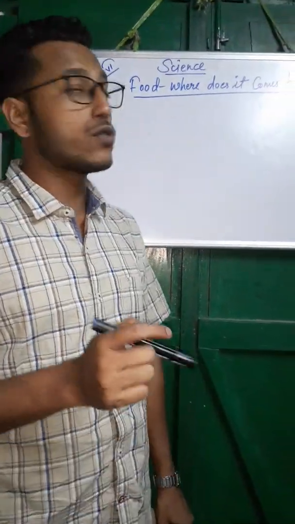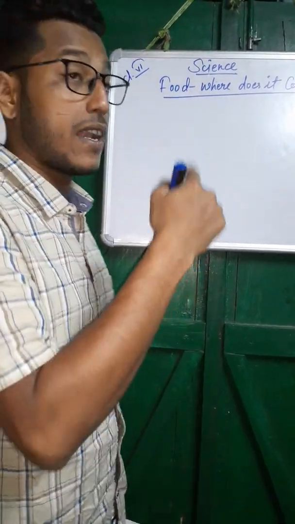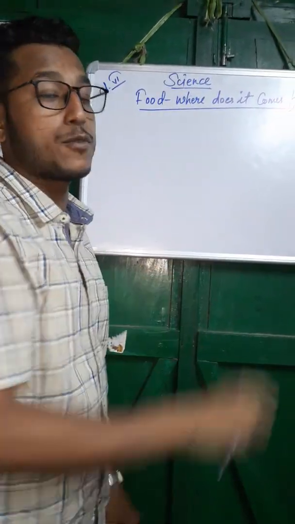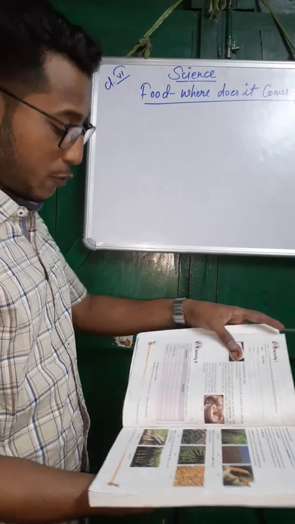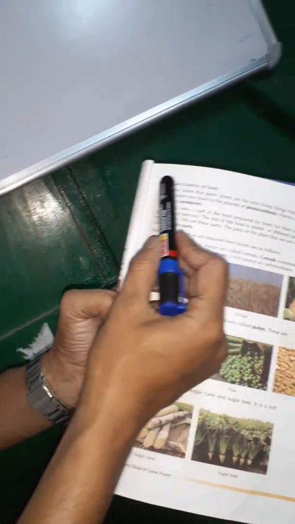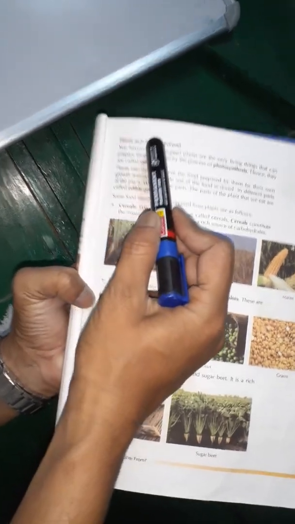Today we are going to continue the chapter, Food: Where does it come from? Previously I have completed up to page number 2. So from here we are starting plants as a source of food.